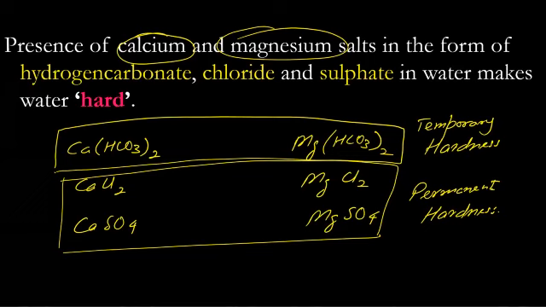That is the difference. So in both cases, calcium and magnesium will be there, whether it is temporary or permanent. But in case of temporary, it will be hydrogen carbonates. In case of permanent, these will be chlorides and sulfates.